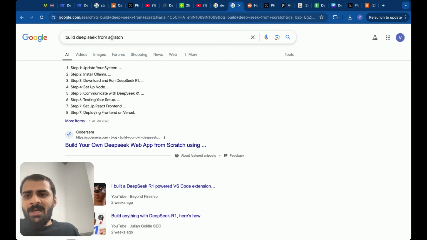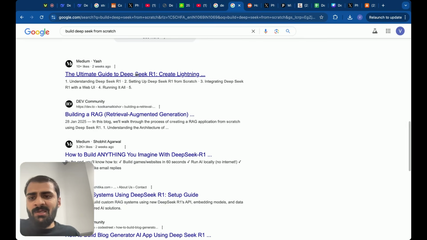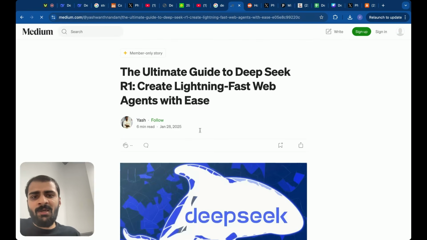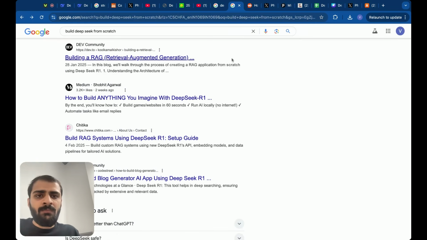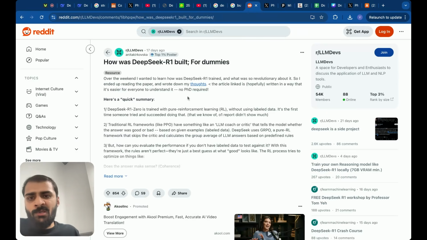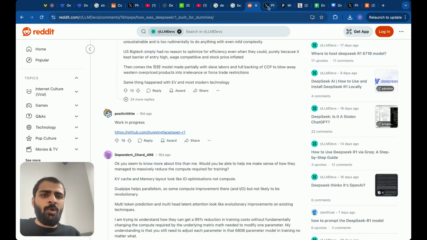Then I searched on internet again, build DeepSeek from scratch, and I could see several forums, several articles like the ultimate guide to DeepSeek R1. But here again, it already uses DeepSeek R1 and builds apps on top of that. So this was not what I was looking for. There were Reddit posts, but this was again not very useful or impactful at all.